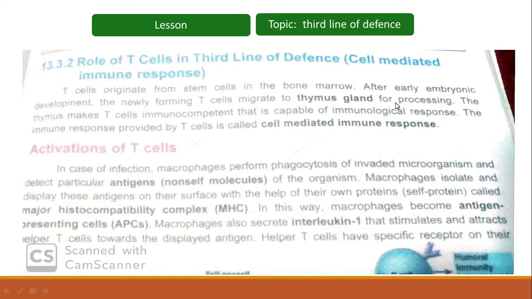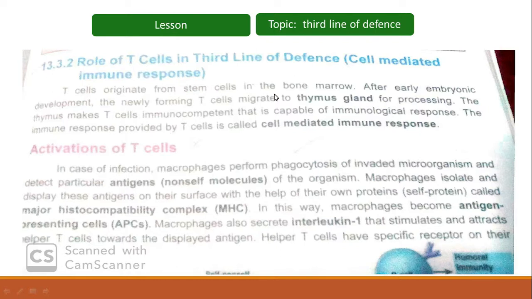After early embryonic development, the newly forming T cells migrate to the thymus gland for processing. So the T cells are formed within the bone marrow, and from the bone marrow they migrate to the thymus gland for processing. The thymus gland is a lymphoid organ.